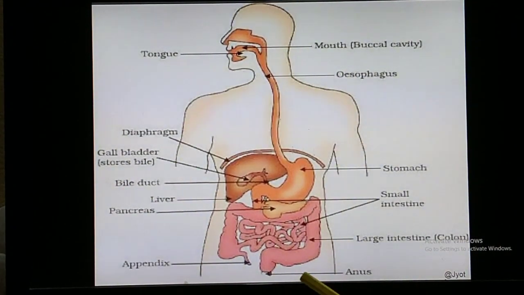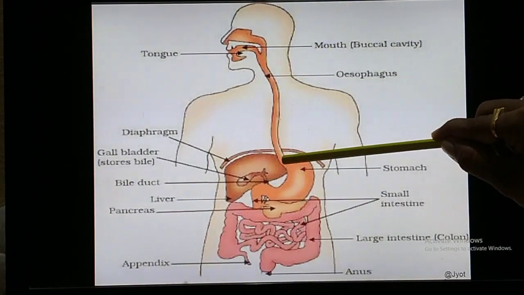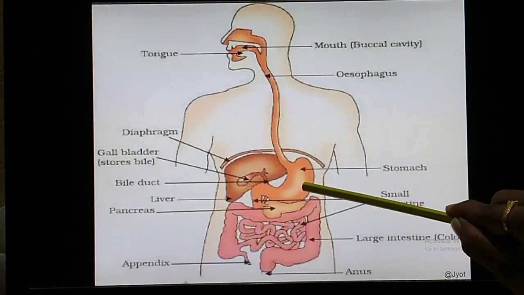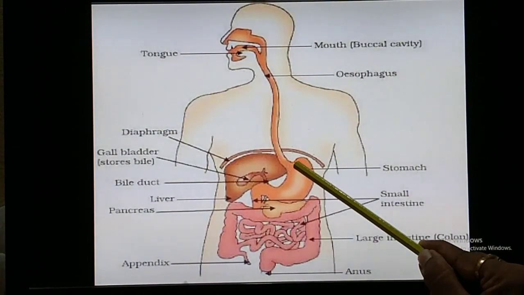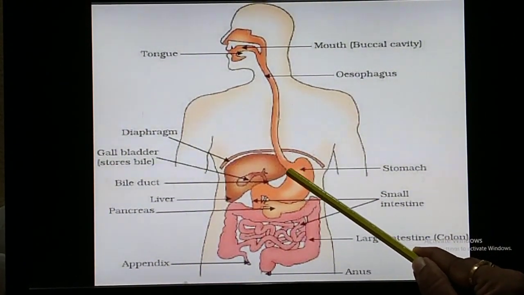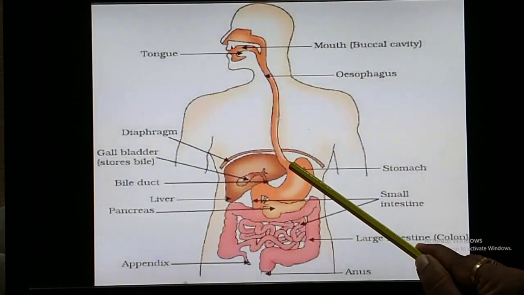Okay, now I will tell you there are certain valves present in our alimentary canal. So one valve is present at the junction of the esophagus and the stomach. So here is one sphincter, a circular muscle which acts as a valve.